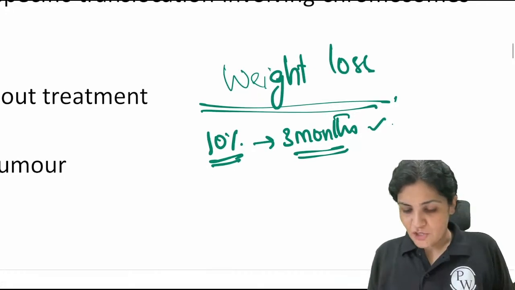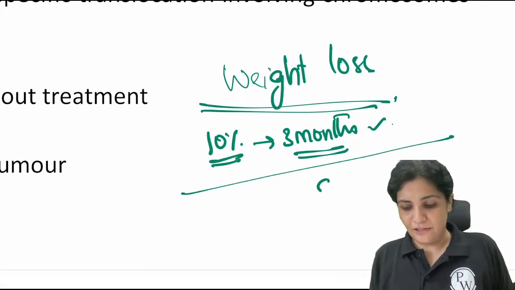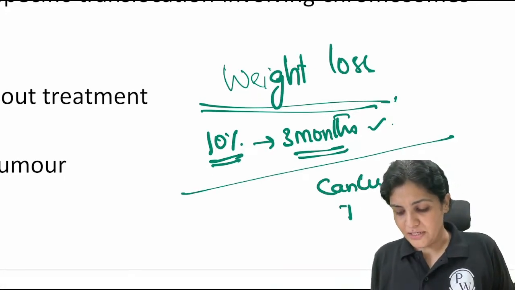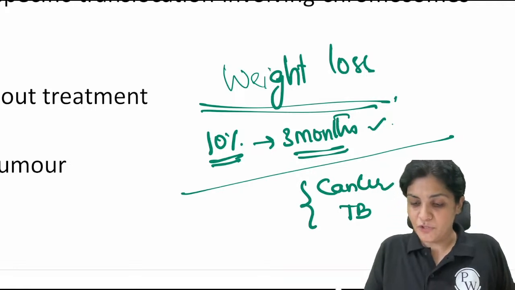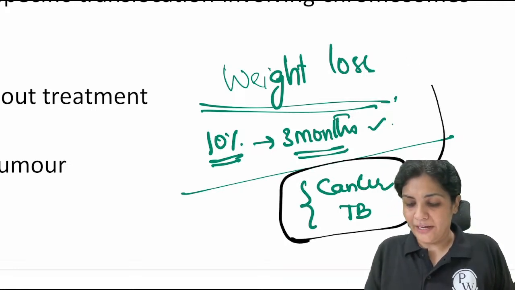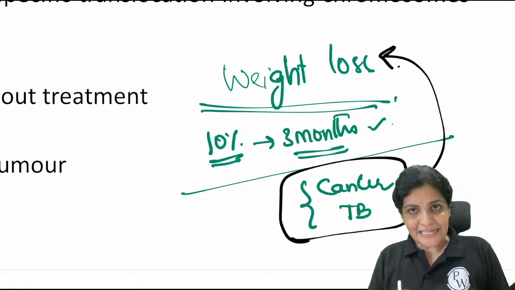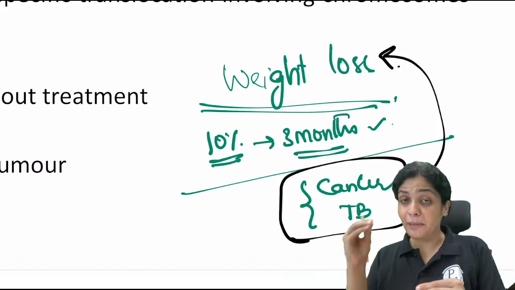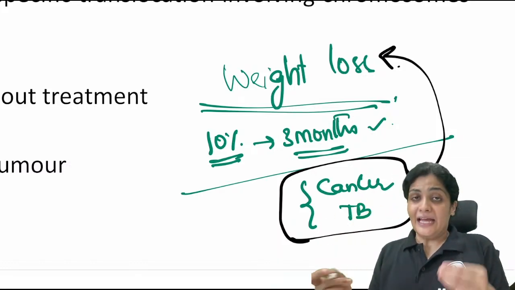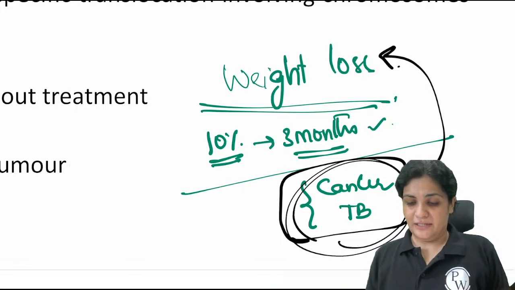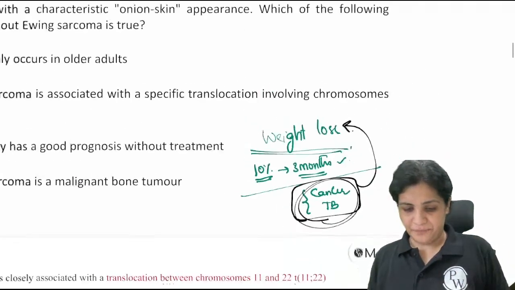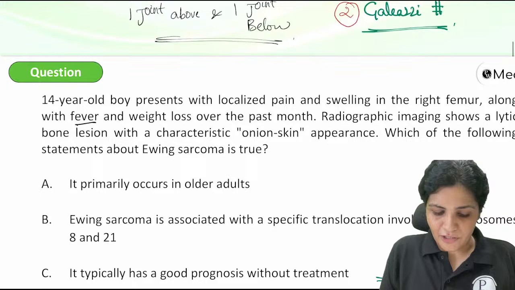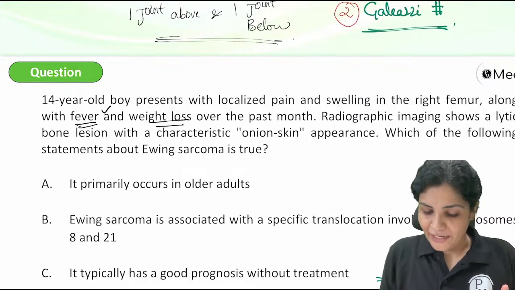I'm very, very impressed. Whenever somebody talks about cancer and tuberculosis, the most important thing you have to remember is weight loss. So in case of cancer and in case of tuberculosis, these are the two important diagnoses. Remember it clinically also. You have to always think about these two things, cancer and TB. Fine. Now we are done with fever: there is an infection and there is a weight loss.